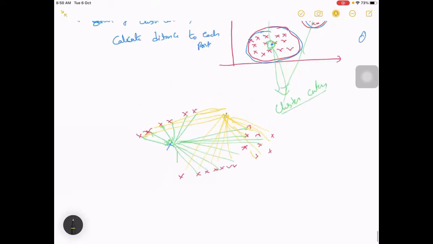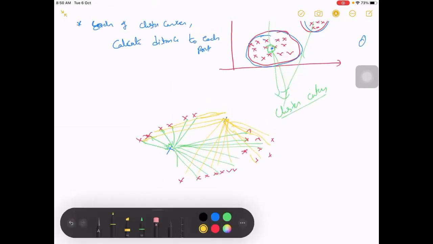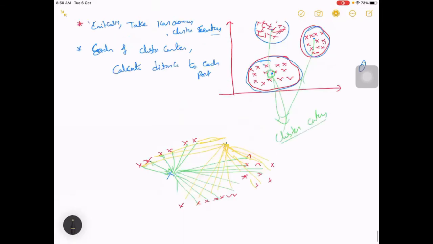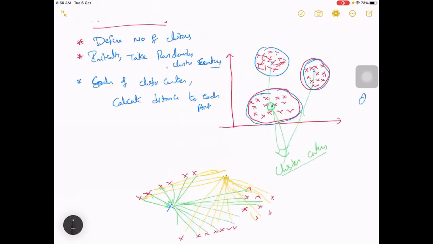So if you calculate this distance, why is this needed actually? Because you want your cluster centers to be nearer to the data points of the same cluster, right? So if you see this, your data points are there, right? The cluster center of cluster 1 should be nearer to cluster 1, and all your data points nearer to it are here.